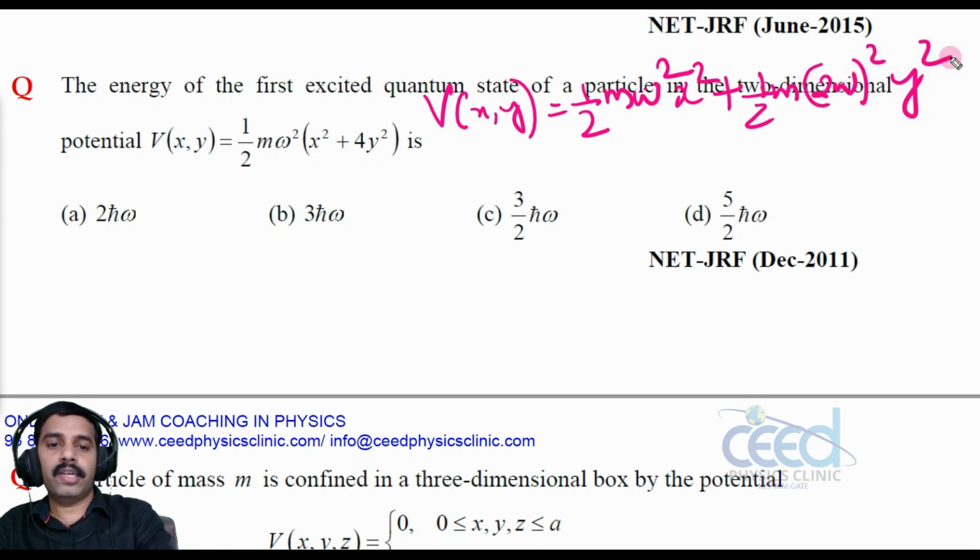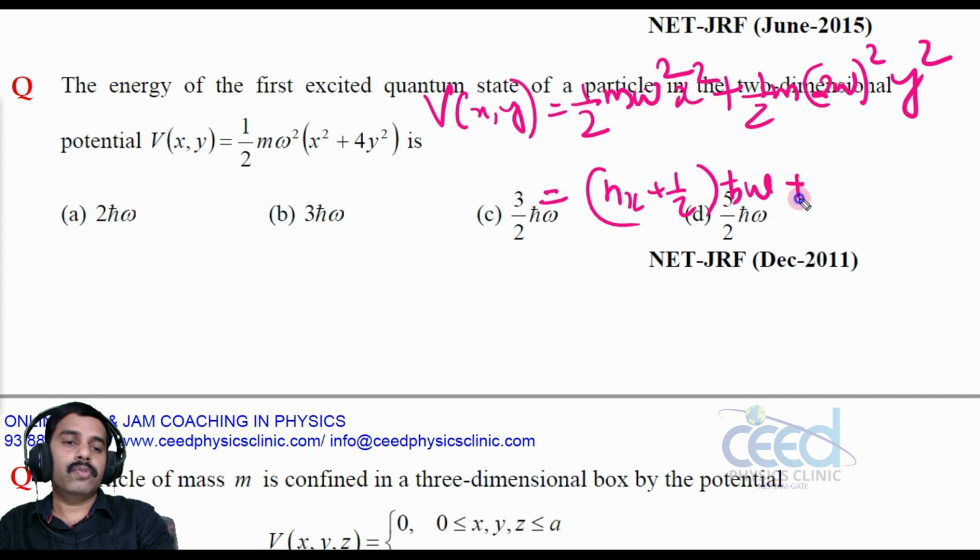Then what is the energy eigenvalue? Here this is nx plus 1 by 2 into h cross omega, and here this will be ny plus 1 by 2 into 2 h cross omega. Omega becomes 2 omega, right?